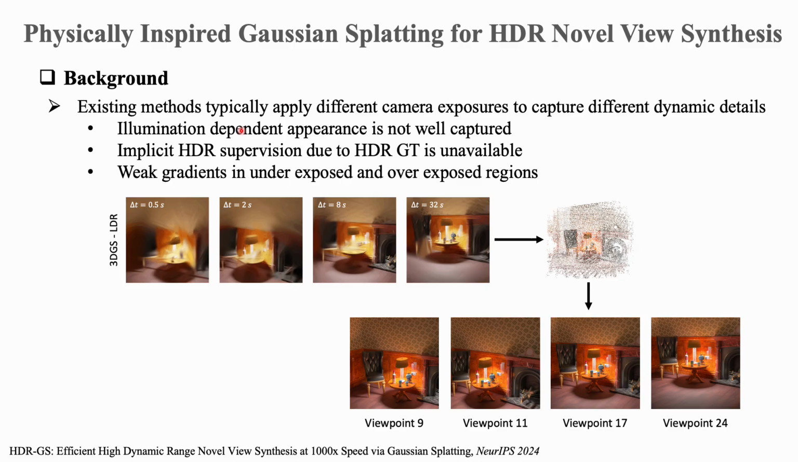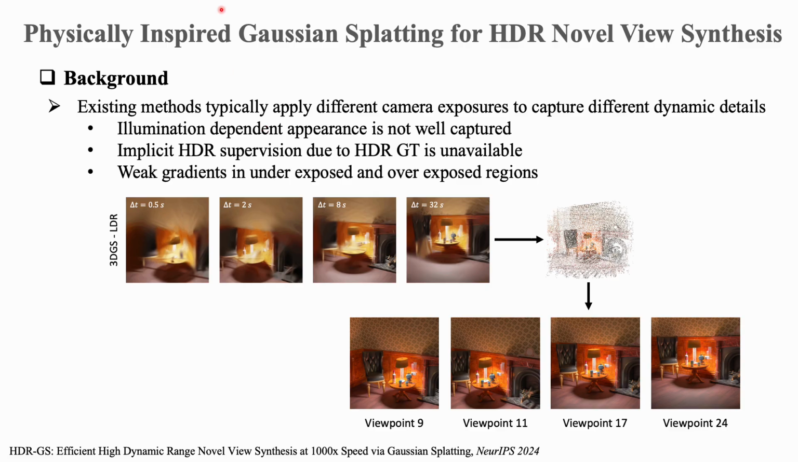In this way, most existing methods use LDR images captured under different camera exposures to obtain details of different ranges. However, this setting introduces several challenges. First, the illumination-dependent appearance is not well captured. The same surface may look very different under different illumination levels. For example, the highlights, reflections, and dark textures can change differently. If the model only treats these observations as simple color variations introduced by changing the camera exposures, it cannot faithfully recover such 3D appearance.